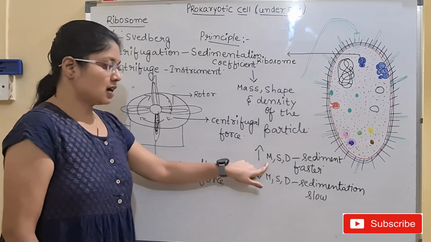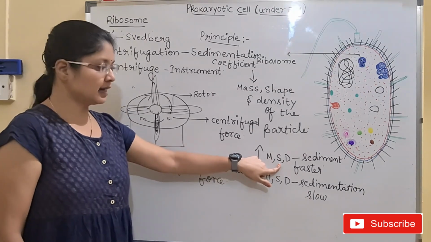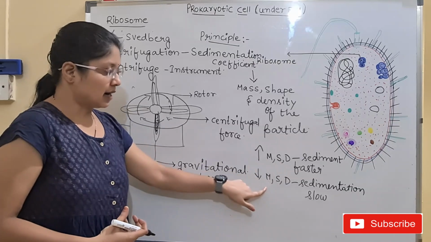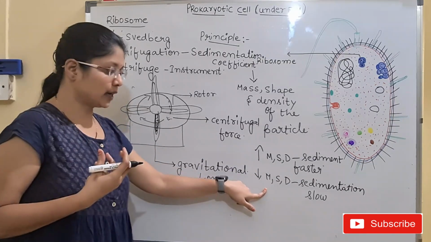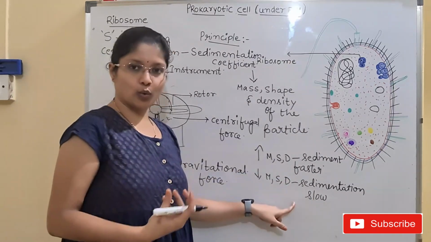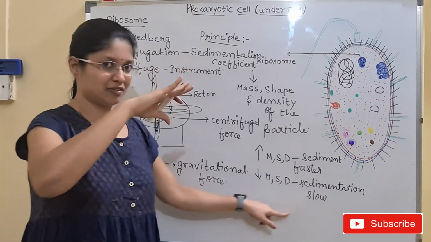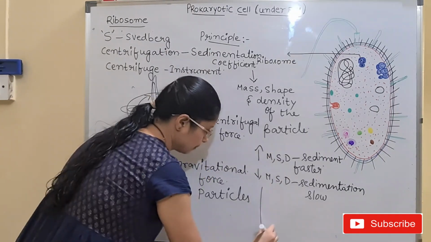So an increase in mass, shape and density makes the particles sediment faster. And if they are lighter in weight, they will sediment slowly, or they will be present in the upper cell fraction.